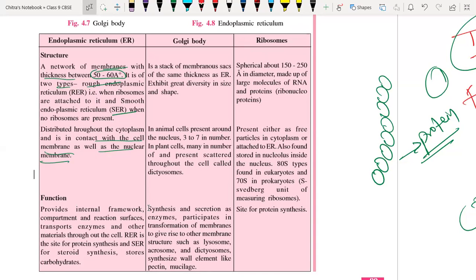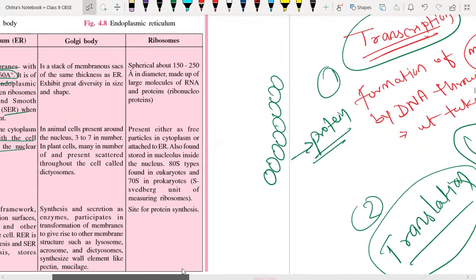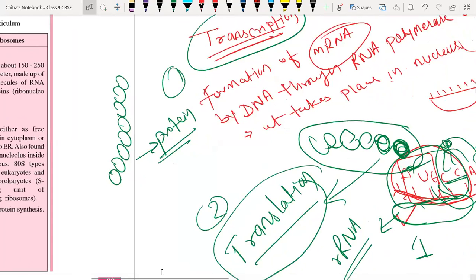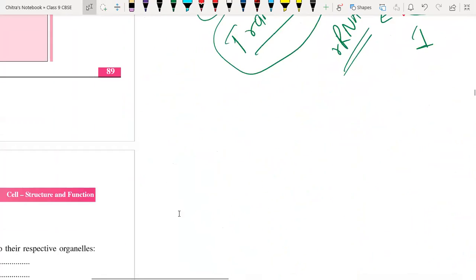Now we have to convert angstrom to meter. You know the thickness of cells or cell organelles is very small, so in order to measure their thickness we use a very small unit called angstrom. It is written as A with a circle, and 1 angstrom is equal to 10 to the power minus 10 meter.